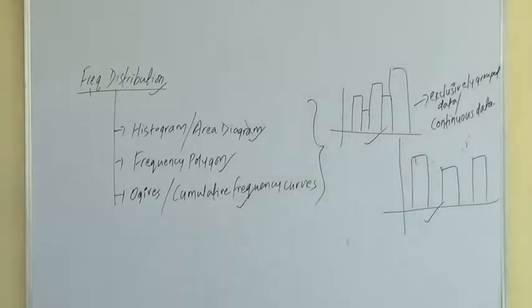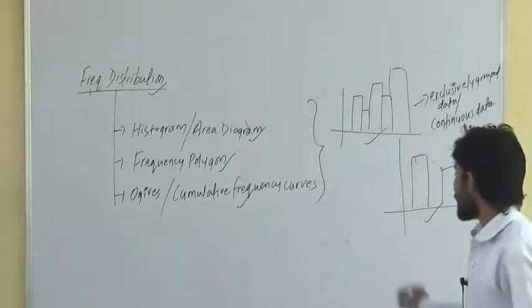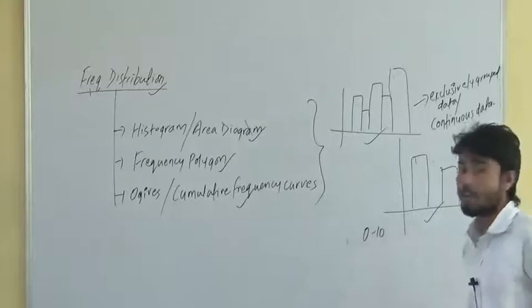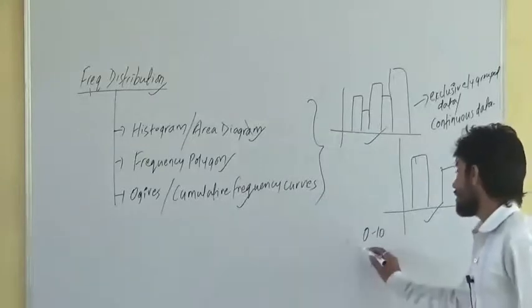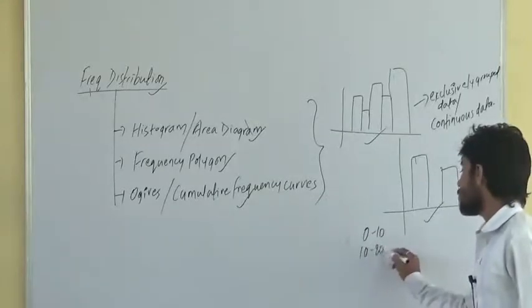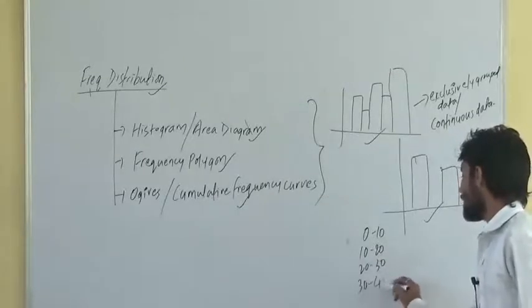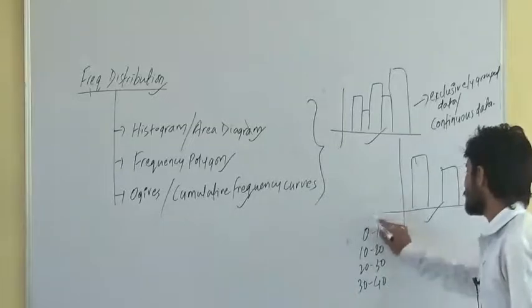What is continuous data? Continuous data means having class intervals where the upper limit of a class interval is equal to the lower limit of the subsequent class interval. An example is this one.